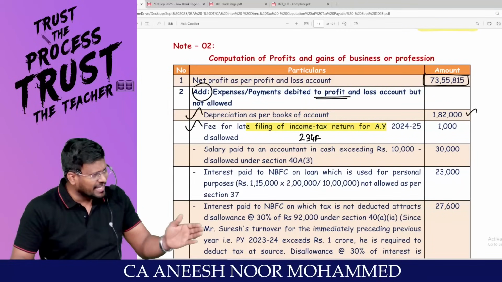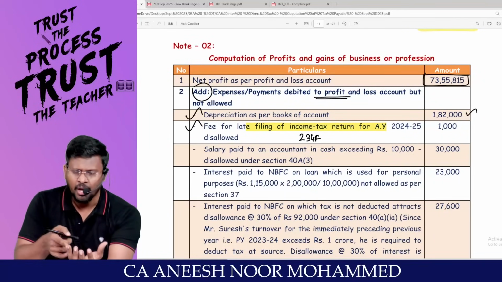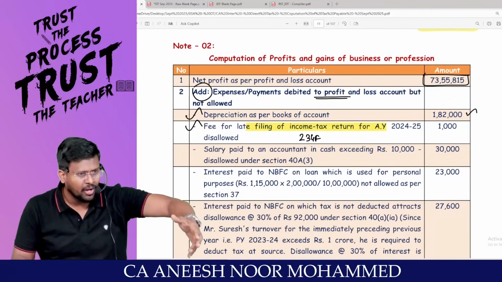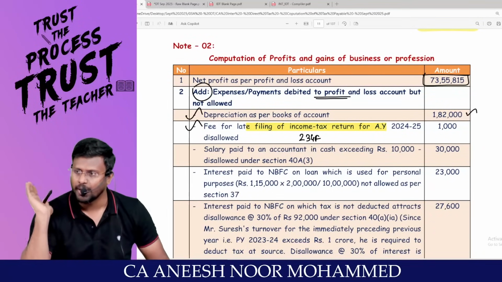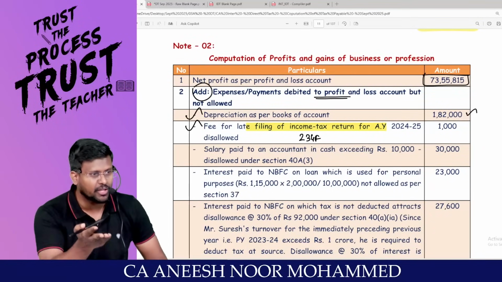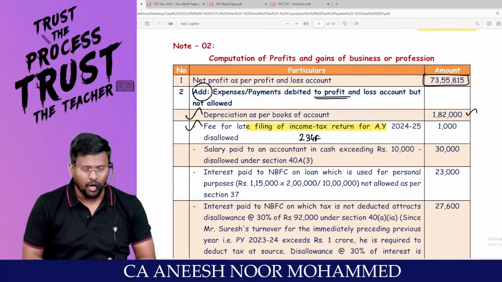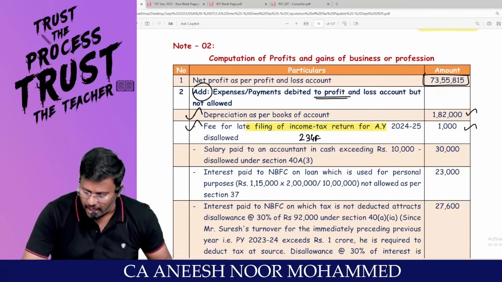Sir, if a penalty is allowed as a deduction, automatically net profit as per P&L account will reduce. On reduced profit, if you pay tax, will the department accept? No. Then what you will do, your marriage expense will also be debited to P&L account for the purpose of reducing the net profit. Is that acceptable? No, sir. This is infraction of law, contravention of law, debited to P&L account, should be added back. Hence, I am adding back 1,000.